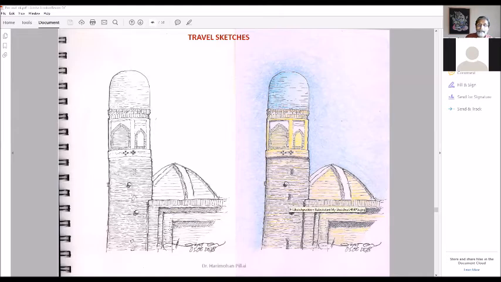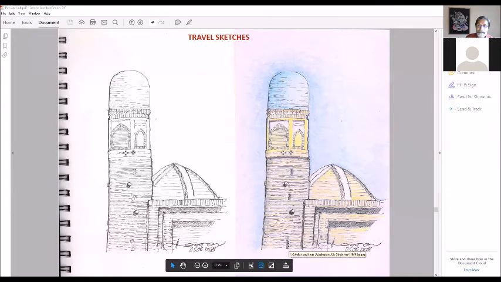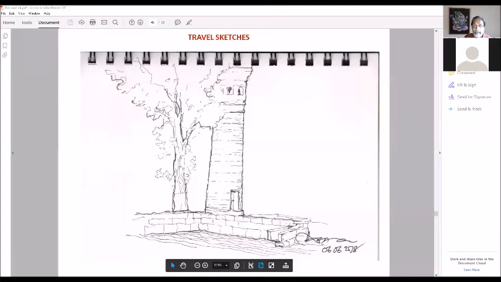If you remember, I remember what the color was of this particular place. This is actually a sketch which I did when I went to Uzbekistan. You have heard of Uzbekistan. In Uzbekistan, there are wonderful minarets and mosques. So this is a minaret and a mosque. So this is a sketch of that. So this is the color part. So this is another minaret in Uzbekistan.